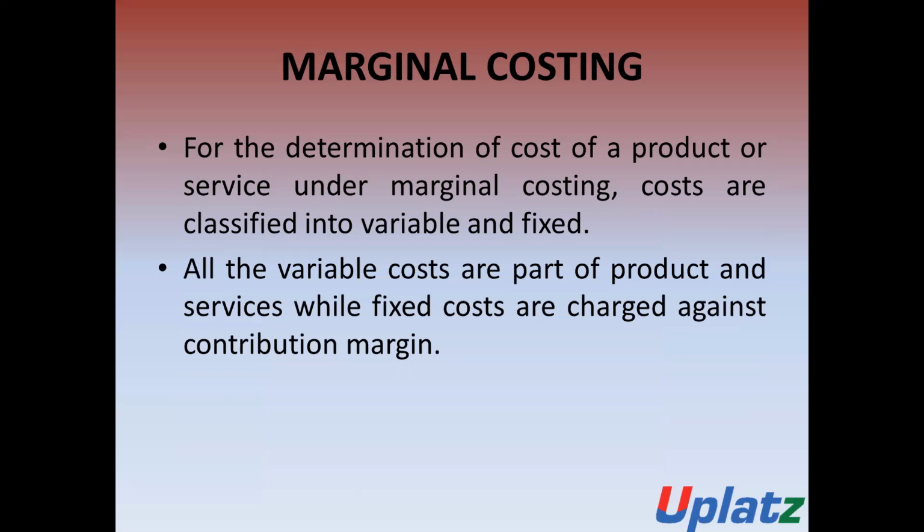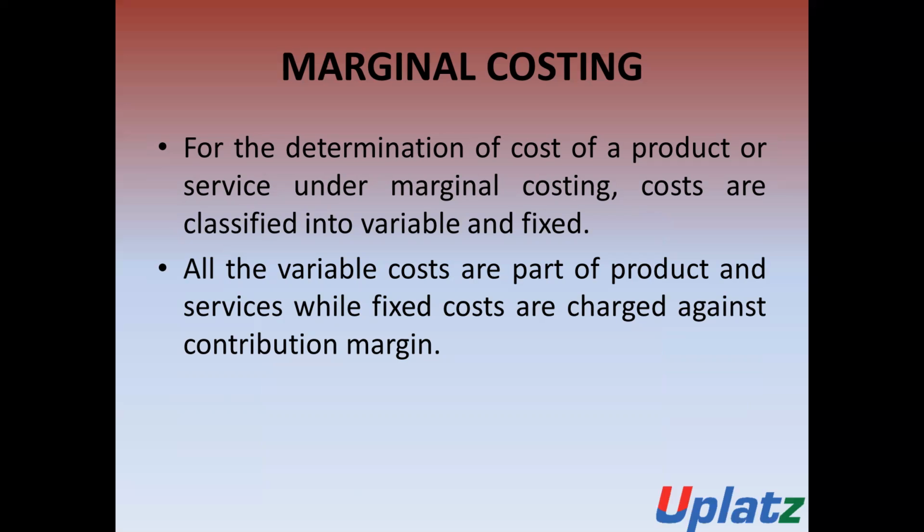For the determination of cost of product or cost of service under marginal costing, the costs are classified into two parts. Part 1 is variable cost and part 2 is fixed cost.